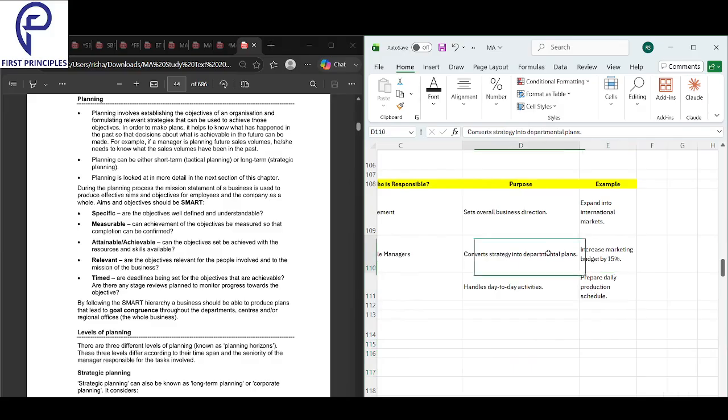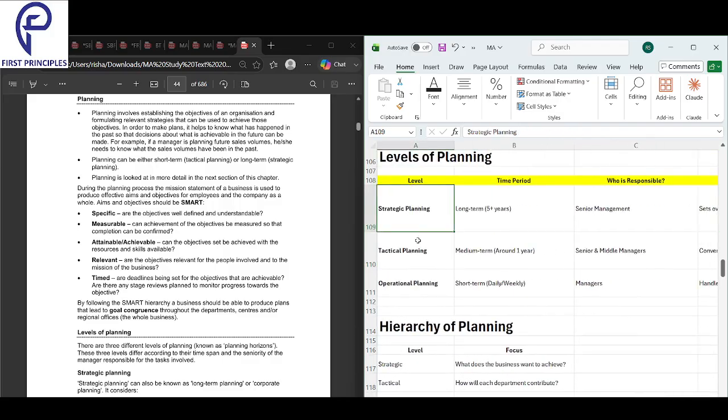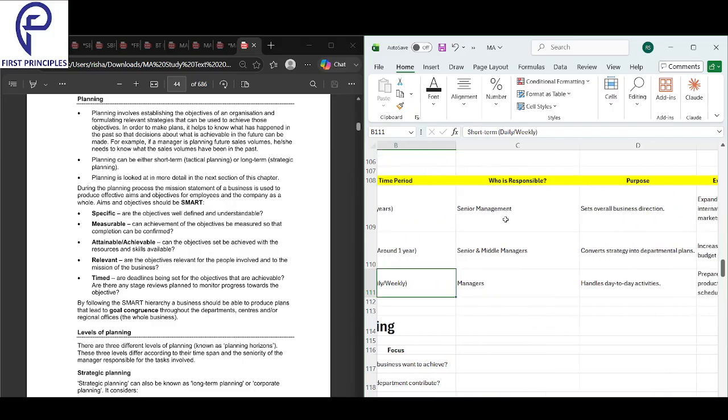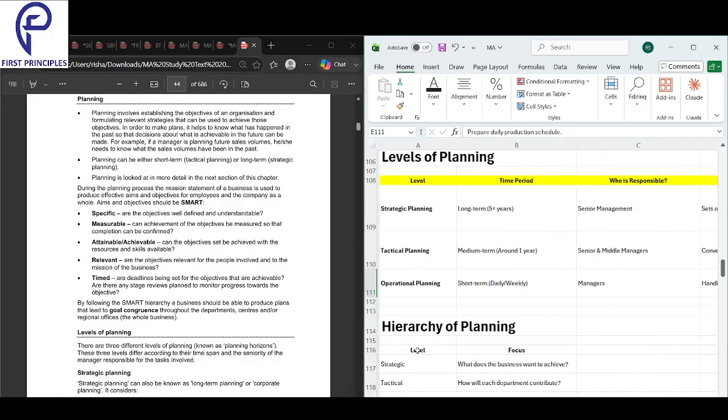This is about converting the strategy into departmental plans. And this is setting the overall business direction. The highest level is strategic, which is long-term, 5 years. Tactical is around 1 year. Operational is short-term. Who's responsible? Senior management, senior and middle managers, and then managers. Here are the examples: expand into international markets, increase marketing budget by 15%, prepare daily production schedule.